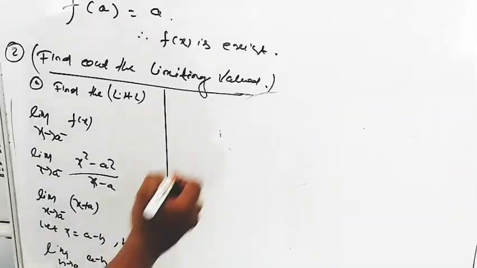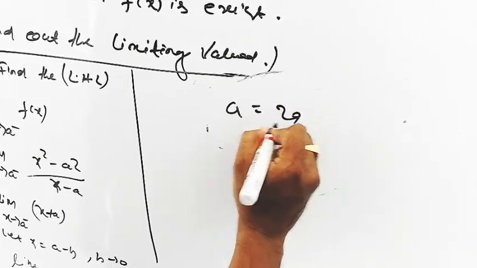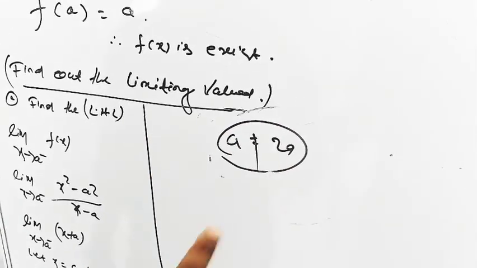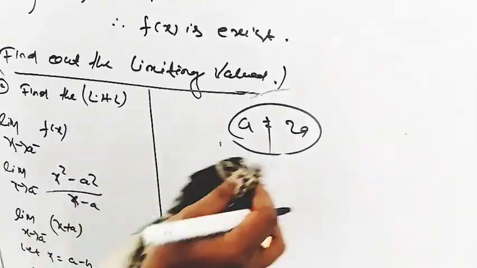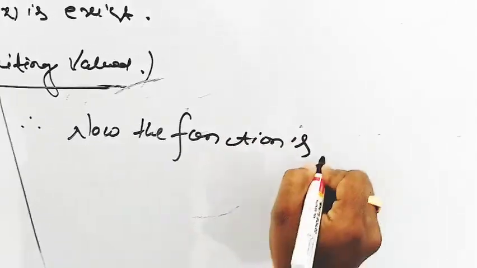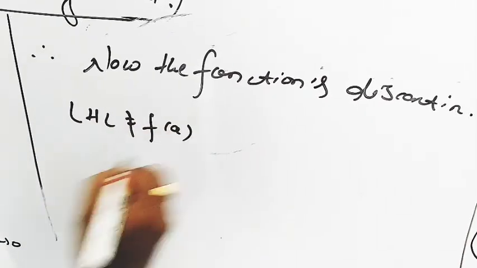Here f of a is a and left hand limiting point of view is 2a. Is it equal? No, this is not equal. So this function is discontinuous. Okay, now the function is discontinuous due to LHL is not equal to f of a.